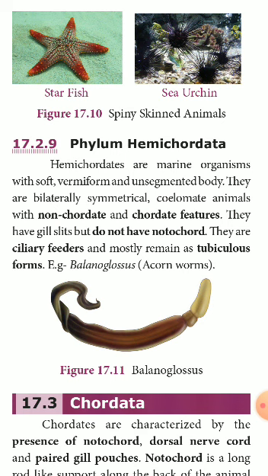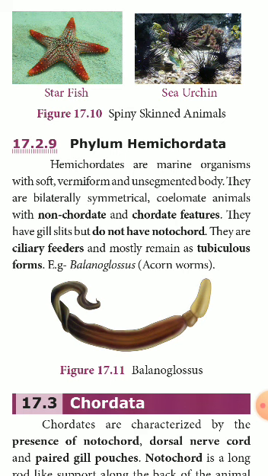They are ciliary feeders because they have cilia in the periphery of the body, and when the cilia beat in water, they form a water current to suck the food from the water into the body of the organism. So they are ciliary feeders and mostly remain as tubicolous forms. They are tube living. Tubicolous forms means they inhabit or live in tube-like structures.